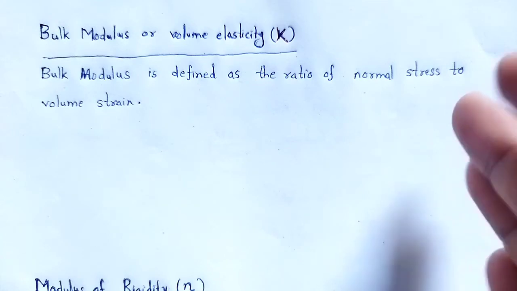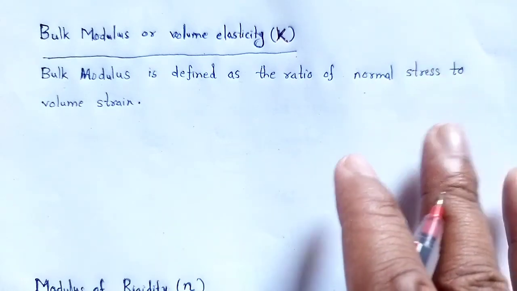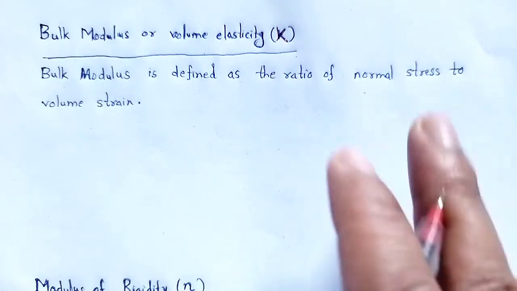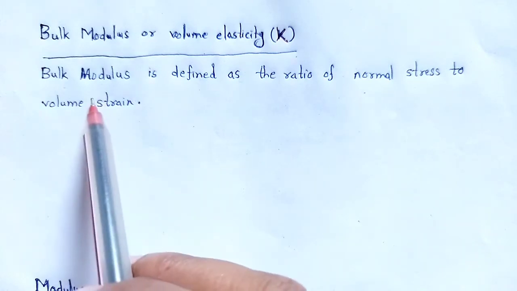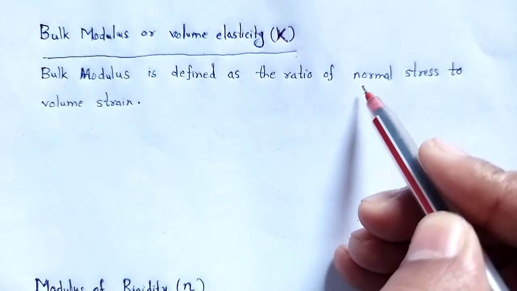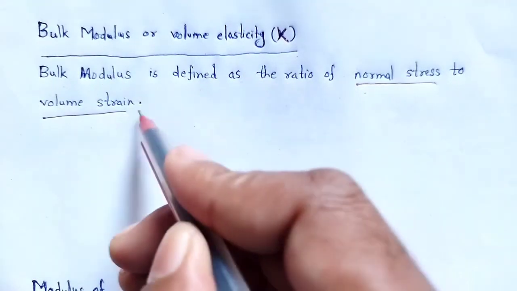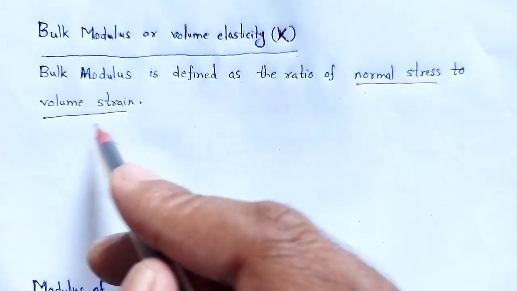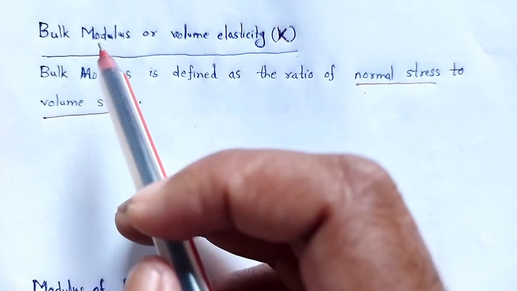The pressure applied is the normal stress. That's why the bulk modulus is the ratio of normal stress to the volume strain.